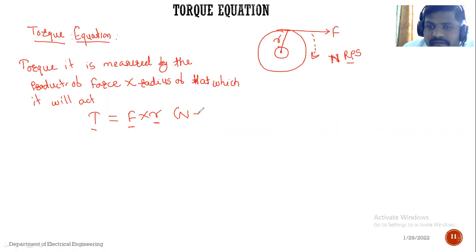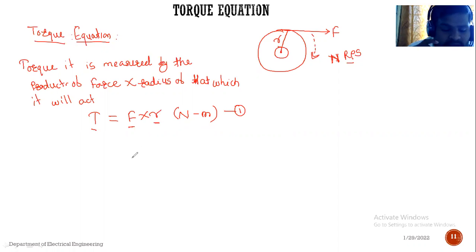Unit of radius, meter. Okay, so see, the unit of force is nothing but Newton and the unit of radius is nothing but meter. So the unit of torque is nothing but Newton meter, right? Torque unit काय येतं? Newton meter. I think you people already know. Now we have defined the equation, that is torque T is equals to force into radius, that is F into R. It is in Newton meter. Suppose we represent this as equation number 1.